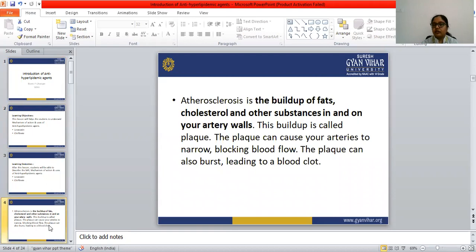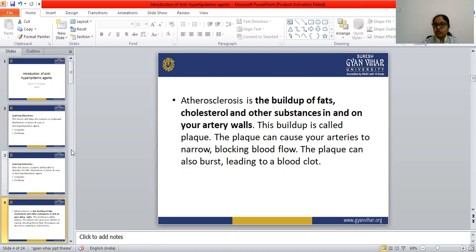First, we have to know what the condition of hyperlipidemia is, and before that, we have to know what atherosclerosis is. Atherosclerosis is the buildup of fats, cholesterol, and other substances in and on your artery walls.